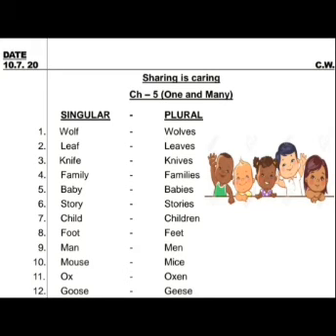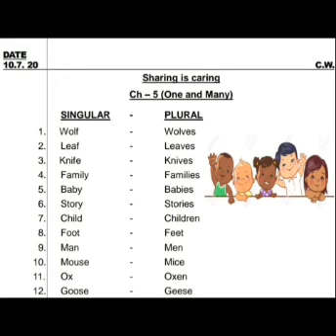Number 5, baby, and the plural is babies. Again, B is a consonant and the word is ending with Y. So baby becomes babies. Number 6, story, and the plural is stories. R is also a consonant, so we will remove Y and we will add IES. Now let's write some naughty singular plural. So number 7, child, and the plural is children, CHILDREN. Number 8, FOOT, foot, and the plural is FEET, feet.